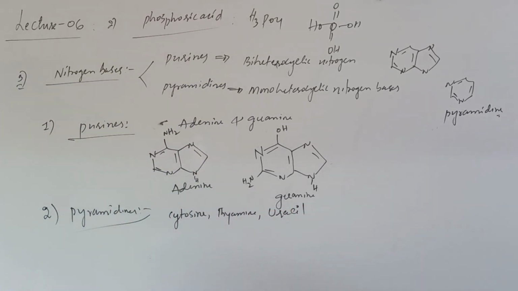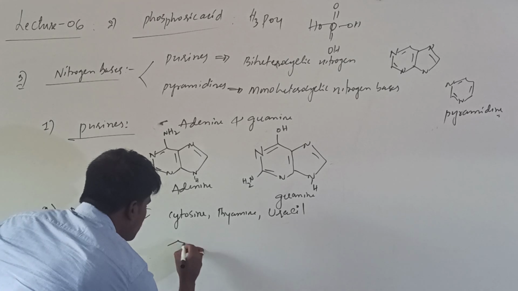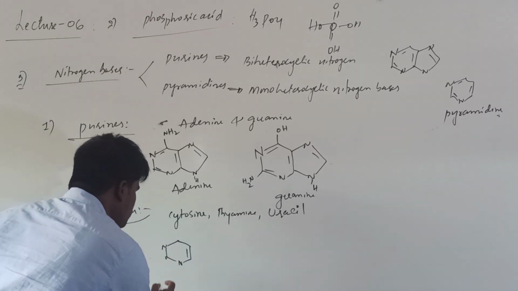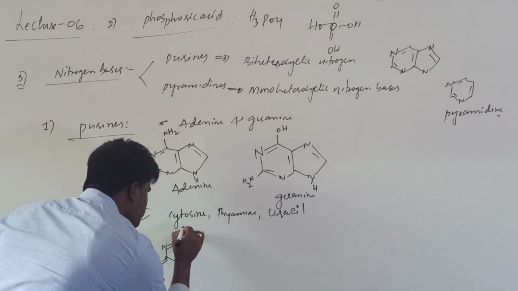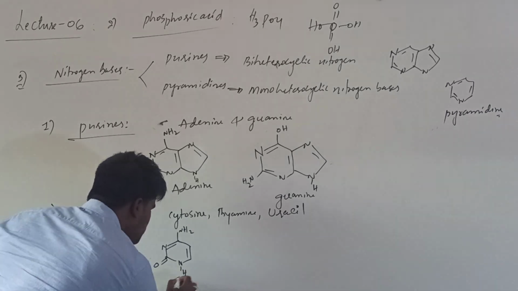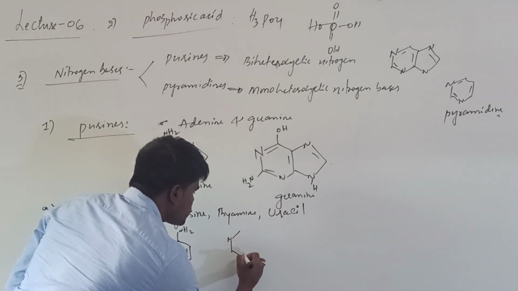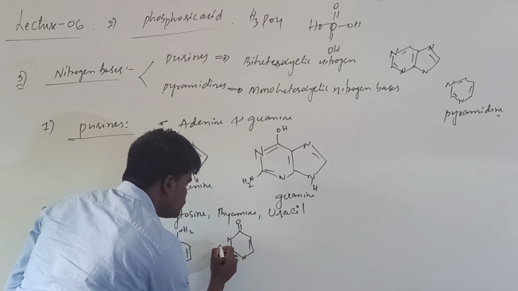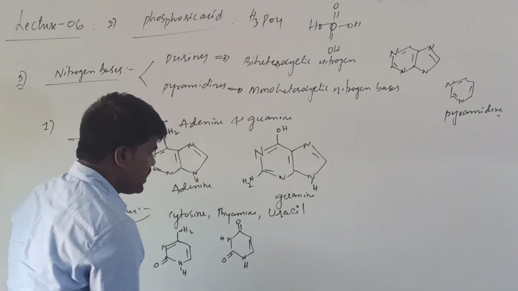Okay, if you want to look at the structure of cytosine, thiamine and uracil, this is the structure of cytosine, and this is the structure of thiamine.